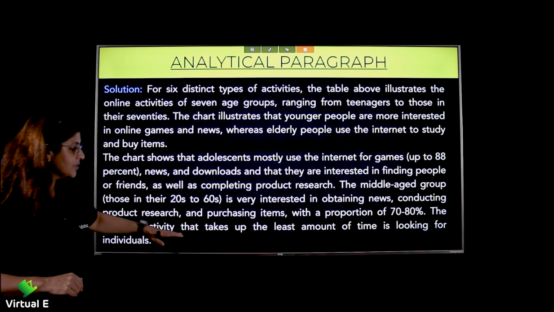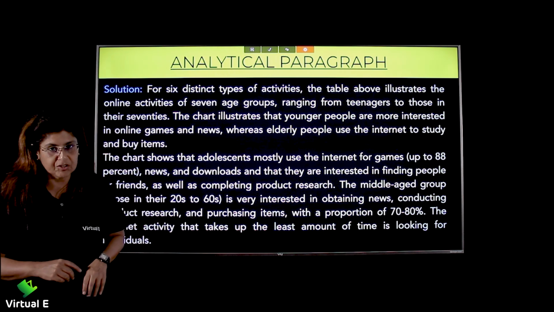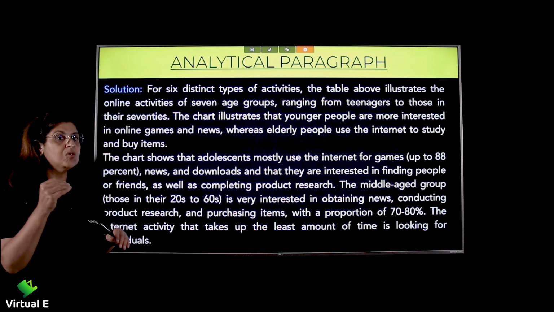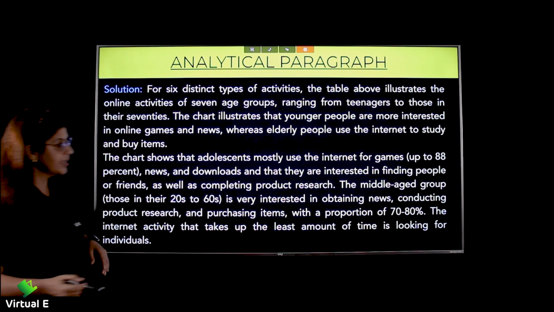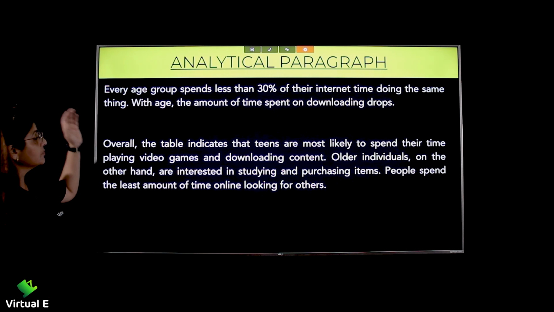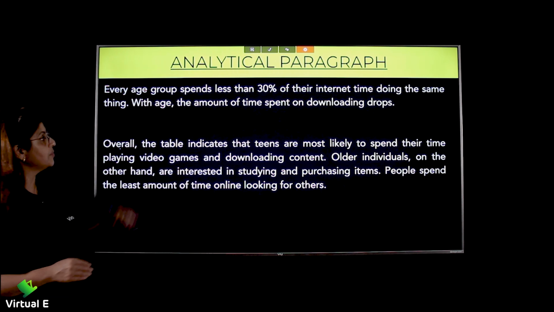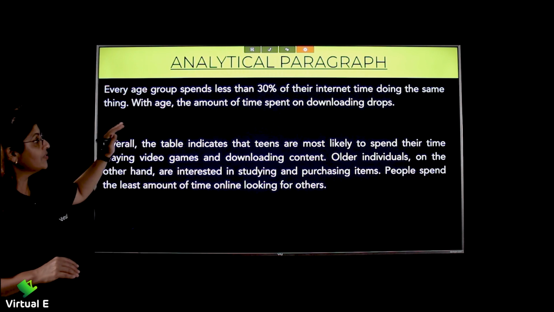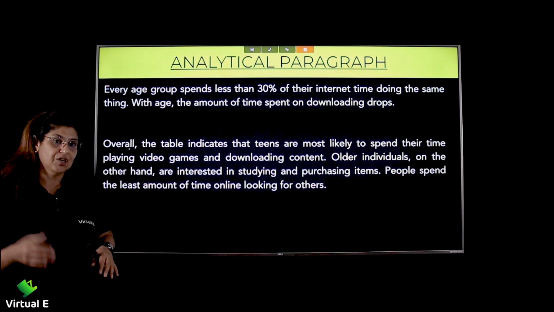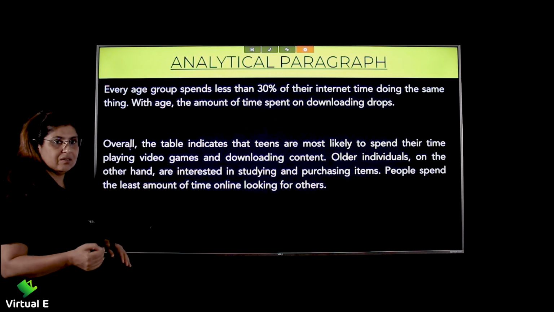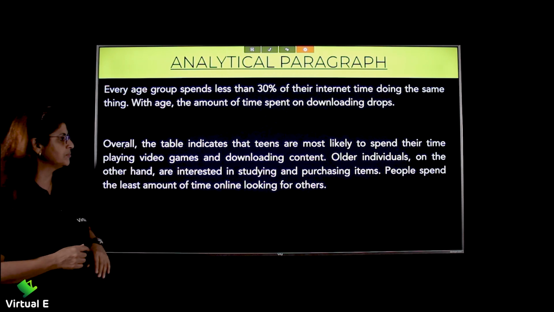The internet activity that takes up the least amount of time is looking for individuals, right? So if you look at the table where they are looking for individuals, it is taking up the least amount of time. Yeah, let's conclude this. Every age group spends less than 30% of their internet time doing the same thing. With age, the amount of time spent on downloading drops. You tend to become very choosy. You don't want to download everything, unlike the adolescents and the teens who want to watch everything.